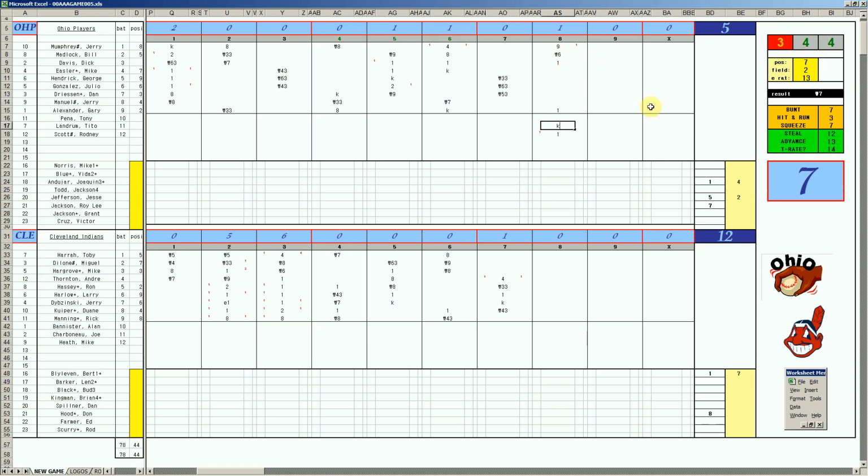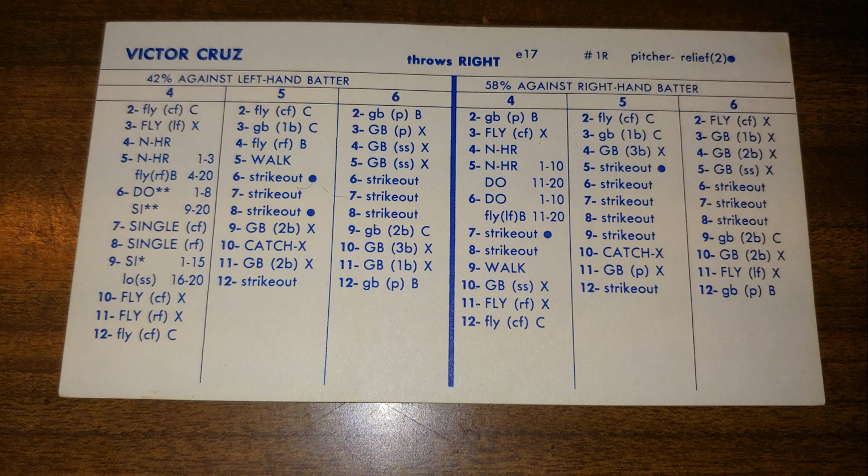Cleveland is going to, or Ohio should say, they're going to go to another pitcher here. Victor Cruz hasn't pitched in the series yet. He'll get some work in the 8th inning. This could be a gentleman's sweep, so be careful, right? You know, give the Indians a win, and then we'll just stomp them in game 4. So who knows, folks? Rick Manning, 1-7 is a K.